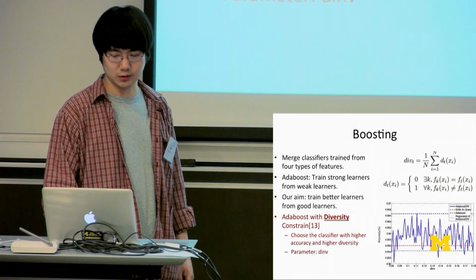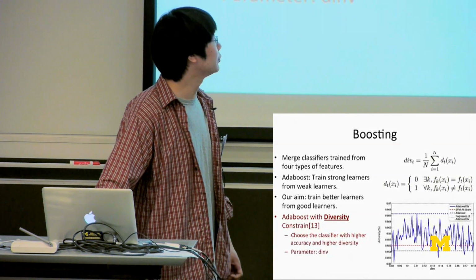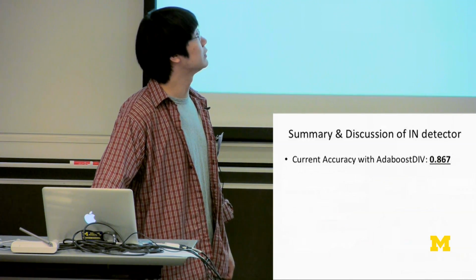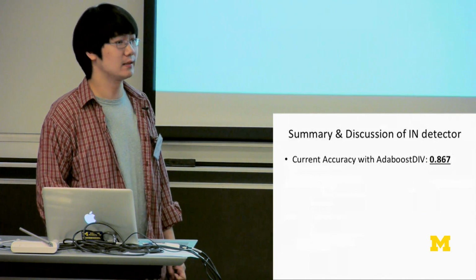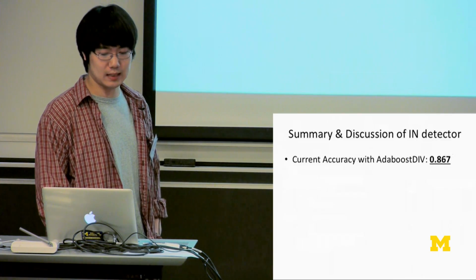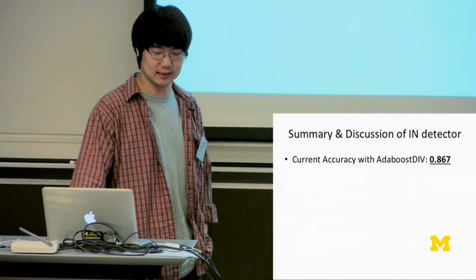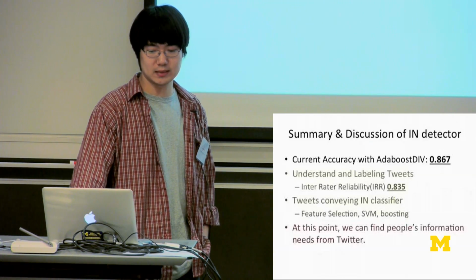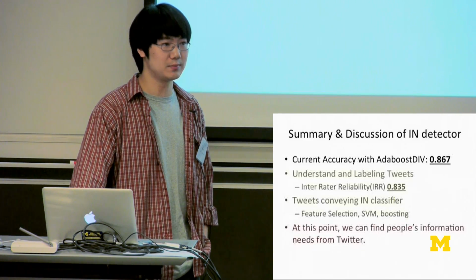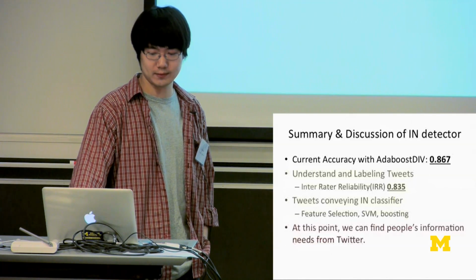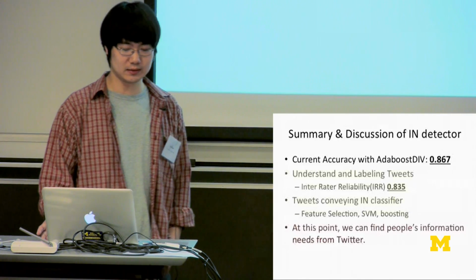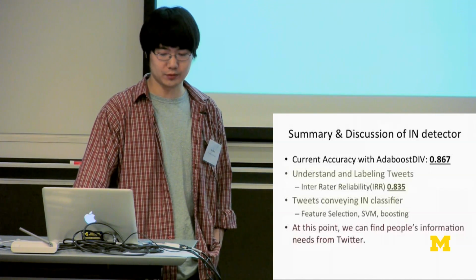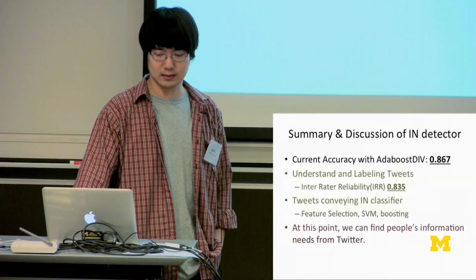Here shows the result of the tuning experiment. Instead of discussing this figure, I will just show the final result I get. That is, the accuracy using AdaBoost with diversity is 0.867. To sum up, we first labeled the tweets, with inter-rater reliability of 0.835, and we used the labeled data set to develop this classifier to detect all the tweets containing an information need, by doing feature selection using SVM and the AdaBoost method.